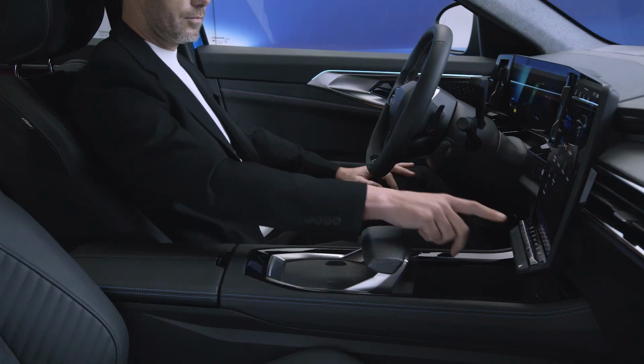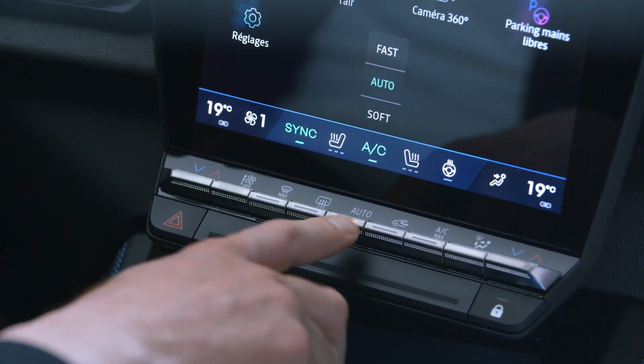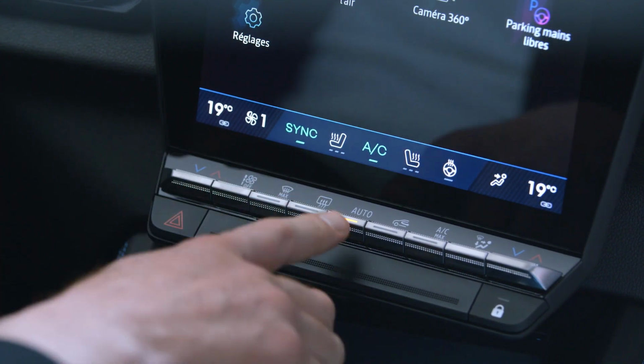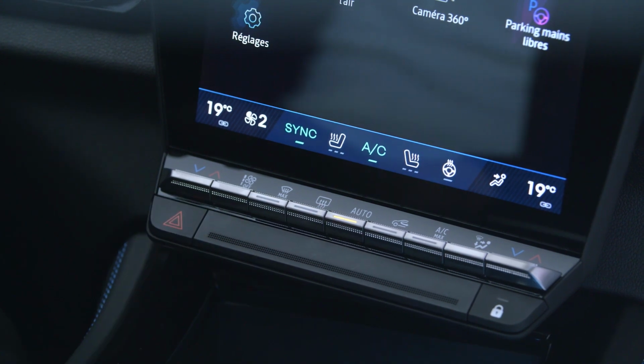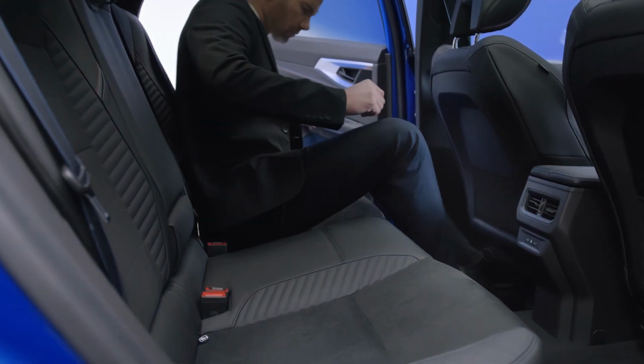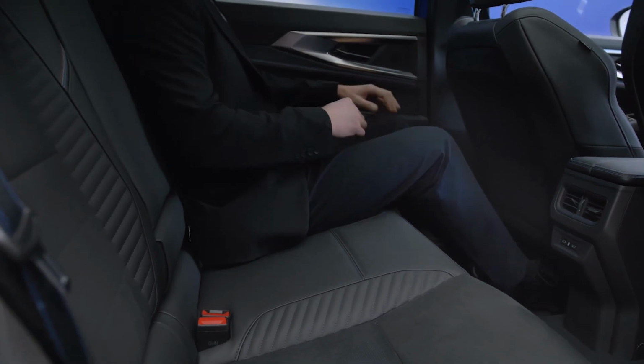Press the Auto key, then press it again at the top to turn the Fast program on. The system increases the flow rate of air blown into the passenger compartment, and this optimizes the comfort of the passengers in the back.